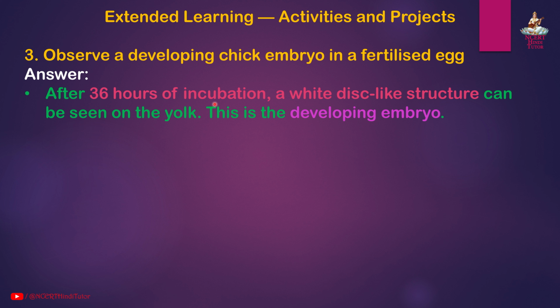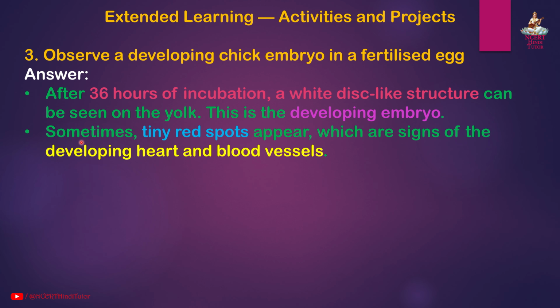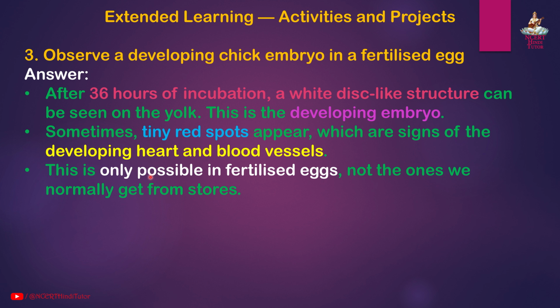After 36 hours of incubation, a white disc-like structure can be seen on the yolk. This is the developing embryo. Sometimes tiny red spots appear which are signs of the developing heart and blood vessels. This is only possible in fertilized eggs, not the ones we normally get from stores.